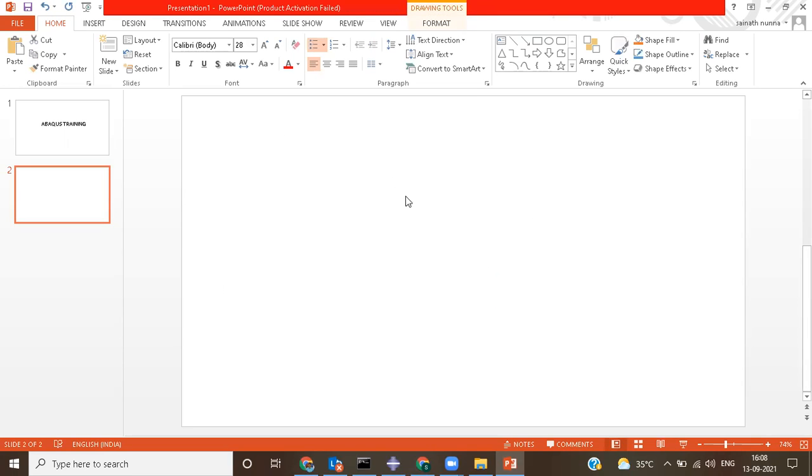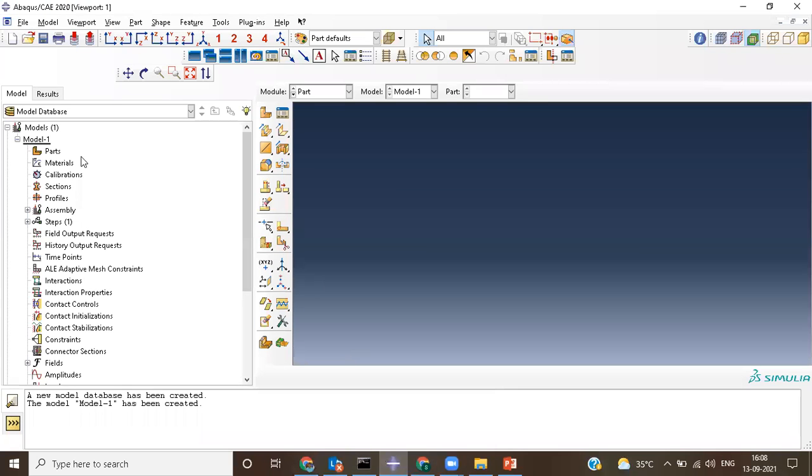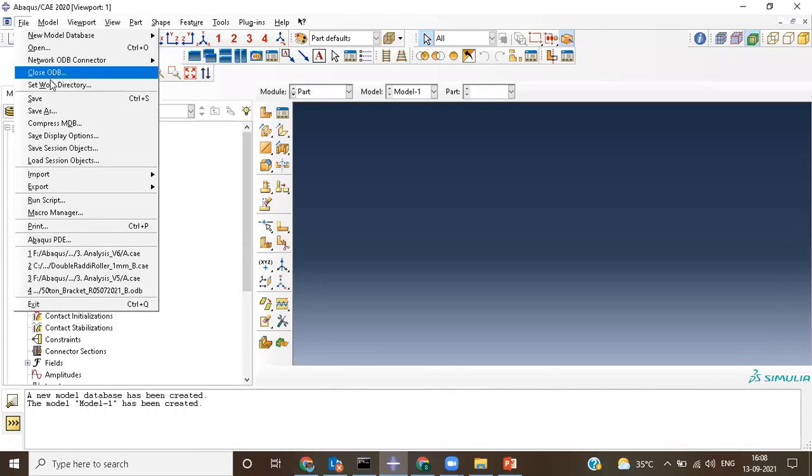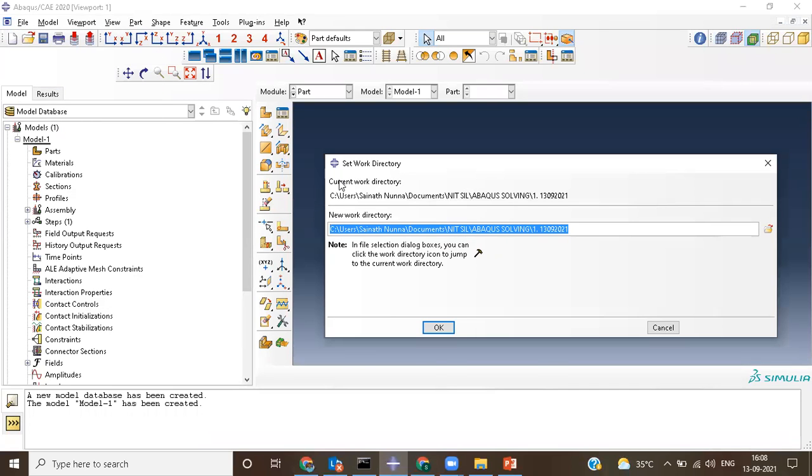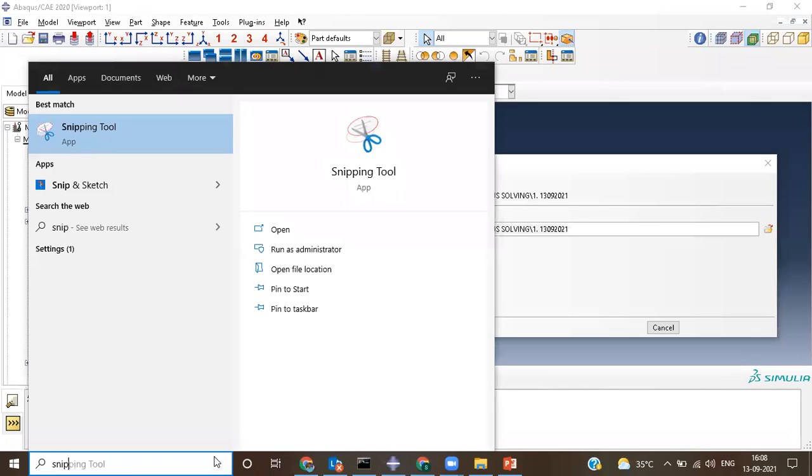Now you can know how to set up your working directory, the current working directory that you need to set.